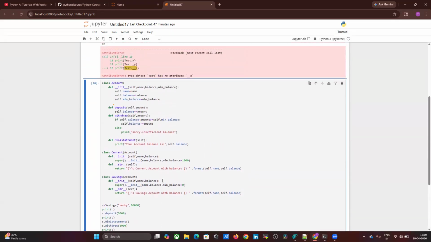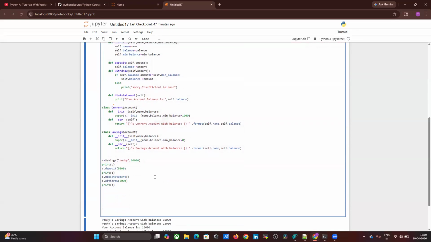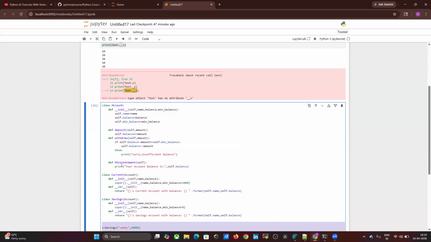Now you understood, right? Mini bank application. This is the total whatever we have completed. OOPS concept, everything we have added. See what is a class and what is an object. Per class, any number of objects you can create. Next, constructor we have covered, and instance methods, instance variables.